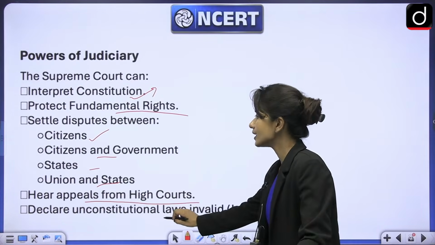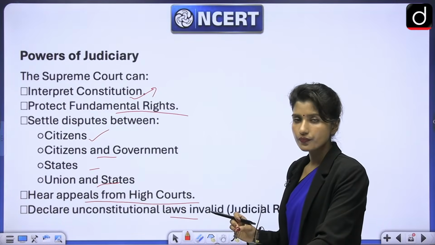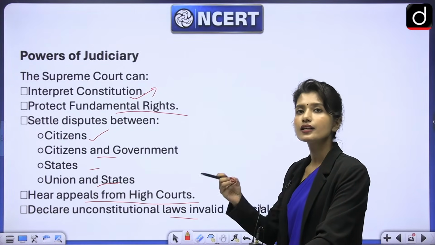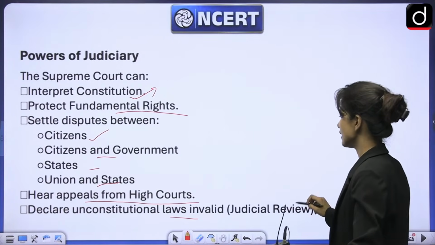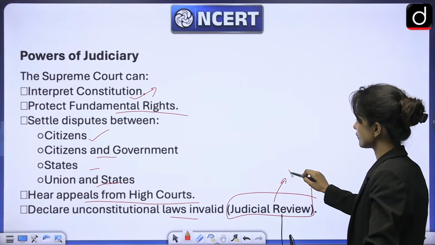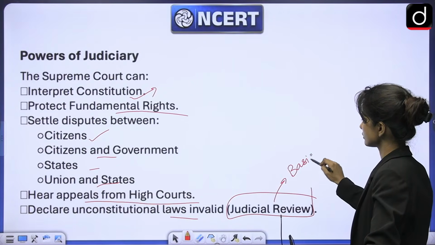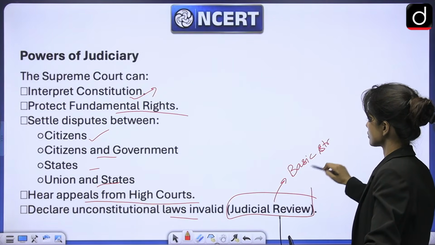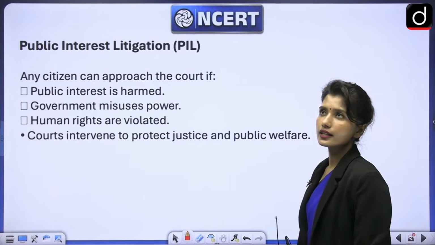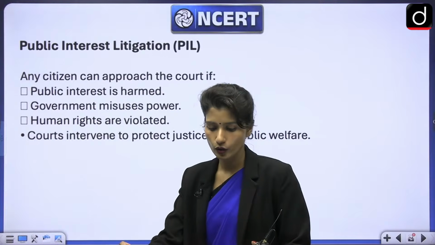Next, if there is any unconstitutional law, Supreme Court or judiciary in general is going to declare it invalid or void. This is called judicial review. And judicial review is a part of basic structure of our constitution. Very important. Basic structure we talked about in, I think, first or second class. So I hope you know this.